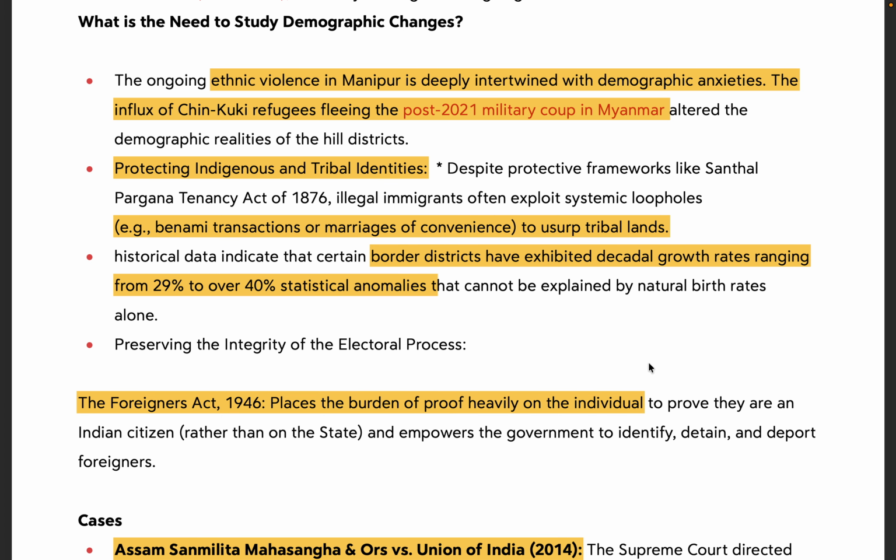Another fact that shows concern is that, despite the total fertility rate declining throughout the country, the border districts have shown decadal growth rates ranging from 29 to 40%. And this is a statistical anomaly that cannot be explained by birth rates. So it's clear that illegal migration is a very real and genuine threat. Another reason to study demographic changes is to preserve the integrity of electoral processes.